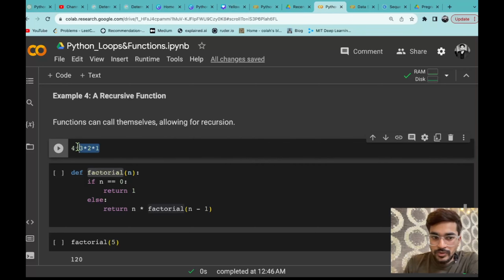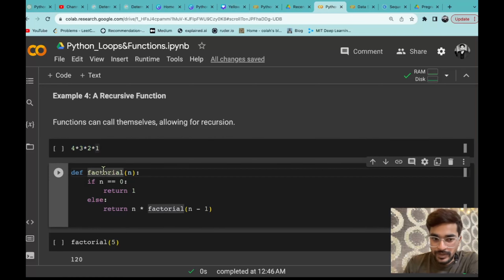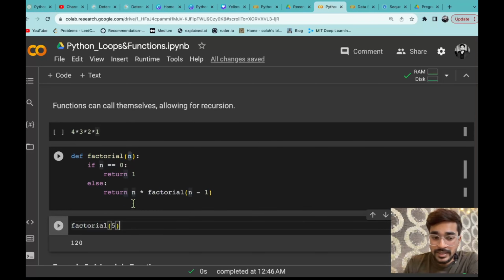Now to calculate the factorial of any number हम लोग एक function define करते हैं. Let's say we are defining the name of the function as factorial और हम एक value पास कर रहे हैं so that we can get the factorial of that value. That means हमारा टारगेट क्या है, if I call that factorial function, उसमें एक नंबर पास करें हम, so it will just calculate the factorial of that number. 5 का factorial क्या होगा, 5 into 4 into 3 into 2 into 1, that will be actually 120.